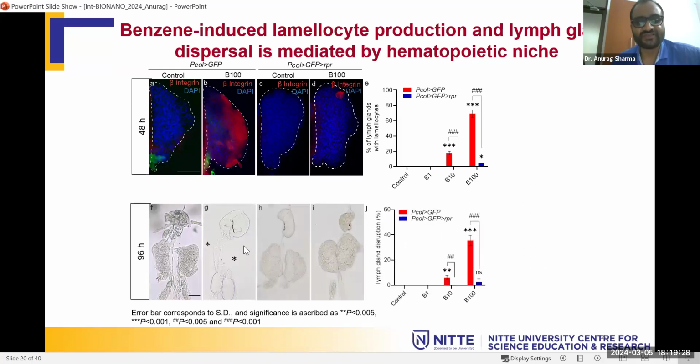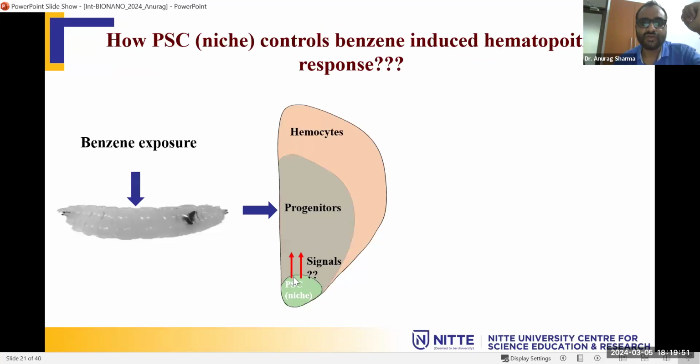Similarly, with prolonged exposure there is tissue damage, but after removing the niche, there is a rescue in the structural damage. So this proves, yes, the niche is playing an important role in the benzene-induced hematopoietic response. So some signal this niche is giving to these progenitors, and we are interested in what these signals are.